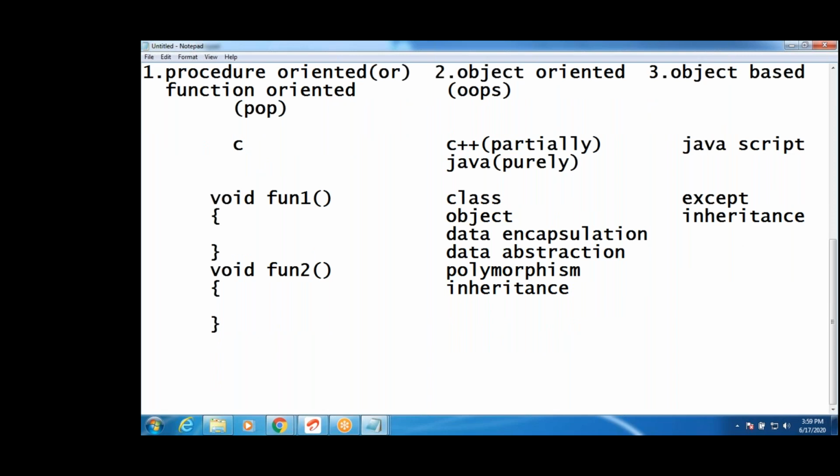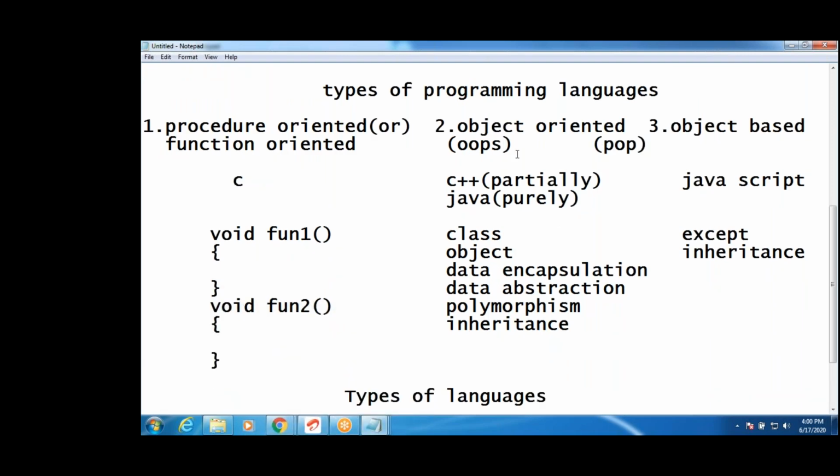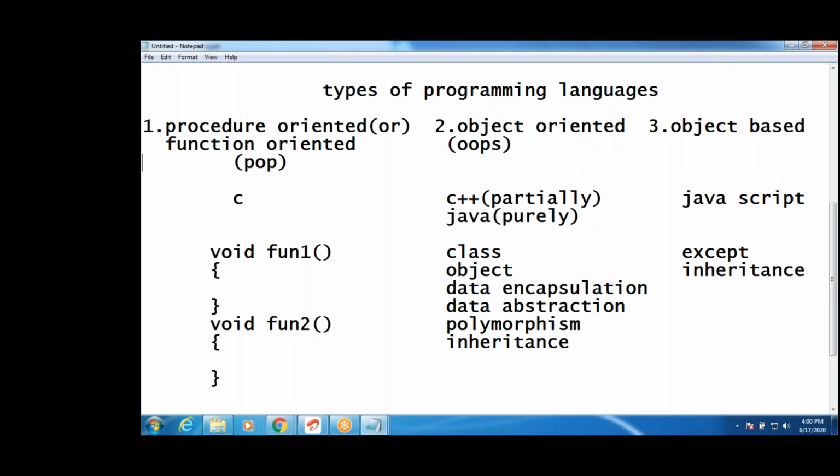Now the next one is types of languages. That is programming languages. Types of programming languages, right? What are the languages that are there? Tell me, guys.